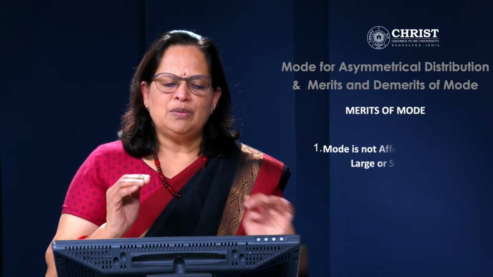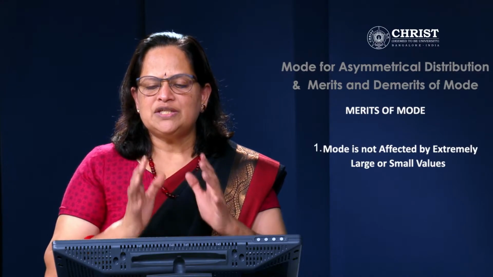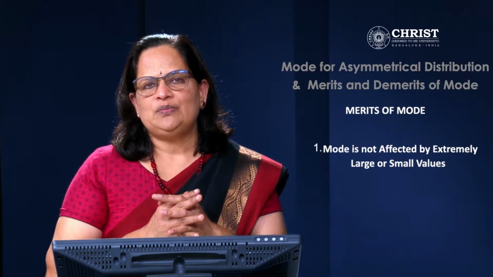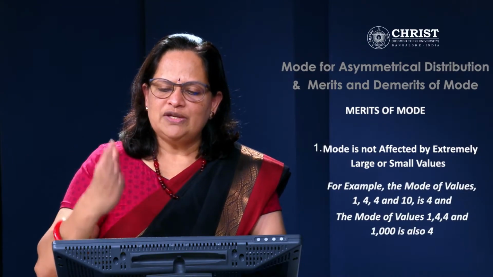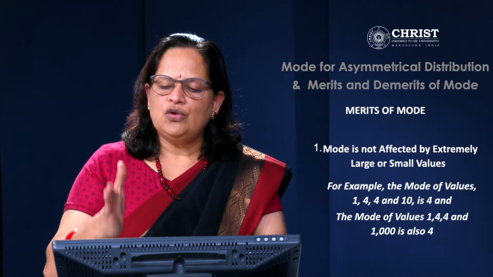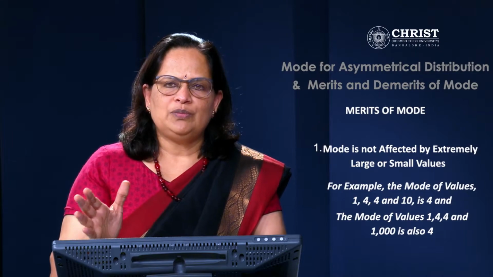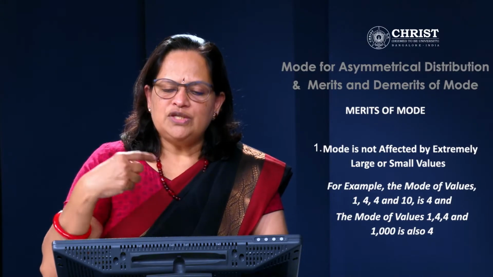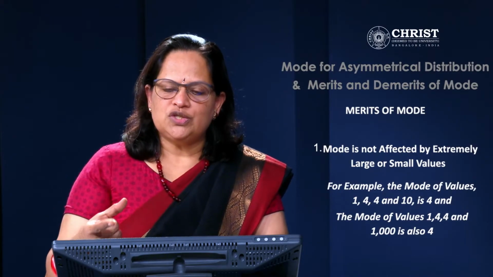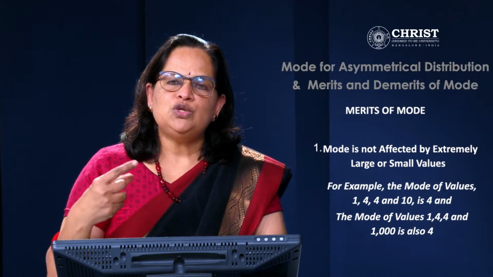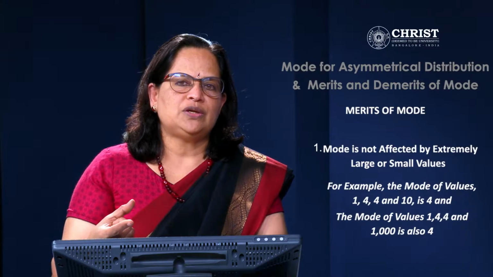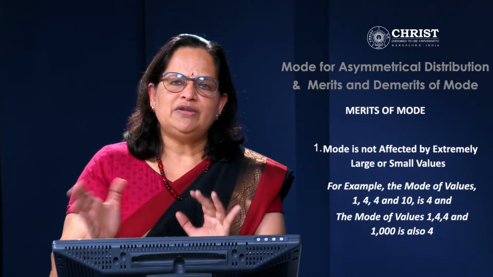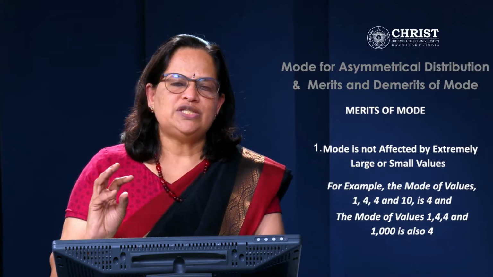Now we are going to the merits of mode. One thing you have to remember: mode is not affected by extremely large or small values. How can we say that? For example, the mode of values 1, 4, 4 and 10 is 4. Again, if you take 1, 4, 4 and 1000, then also the modal value is 4, because mode is the value which is maximum repeated in the distribution. So even if you substitute extreme values, the value of mode is not changing.